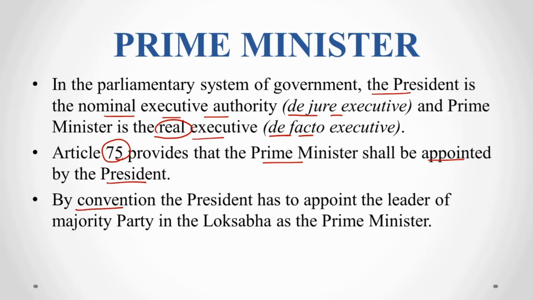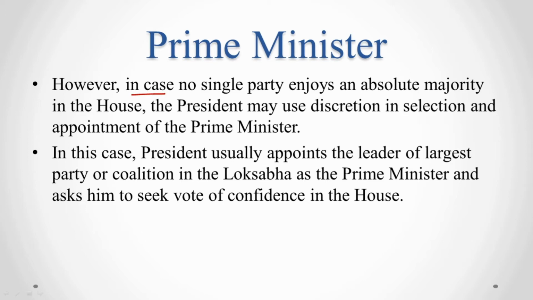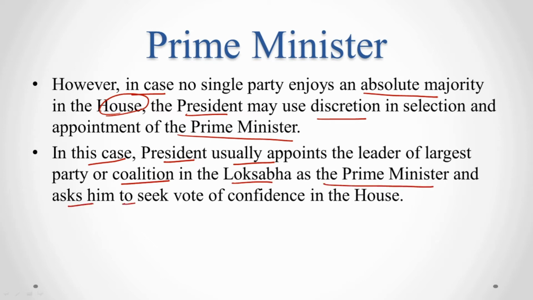By conventional practice, the President has to appoint the leader of majority party in the Lok Sabha as the Prime Minister. However, in case no single party enjoys an absolute majority in the House, the President may use his discretion in selection and appointment of the Prime Minister. In such a case, the President usually appoints the leader of largest party or coalition in the Lok Sabha as the Prime Minister and asks him to seek vote of confidence in the House.